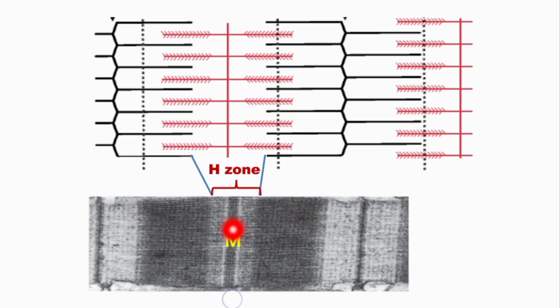And then in the very center of this A band, there is the M line. Okay. This is the M line, and the M line is the line to which, as you can see here, the myosin filaments are attached. Then this is the Z line. The Z line is also a filamentous protein which gives attachment to actin filaments. On the other side, this is also a Z line, and it also gives attachment to the actin filaments. The portion of the skeletal muscle from one Z line to the other Z line is called a sarcomere, and this sarcomere is the structural and functional unit of the skeletal muscle.